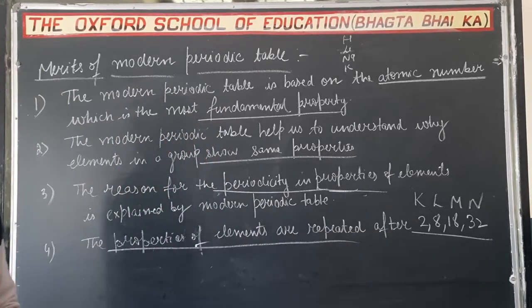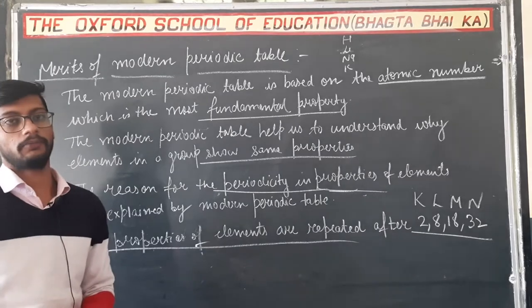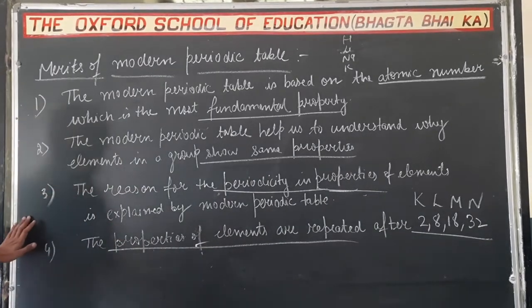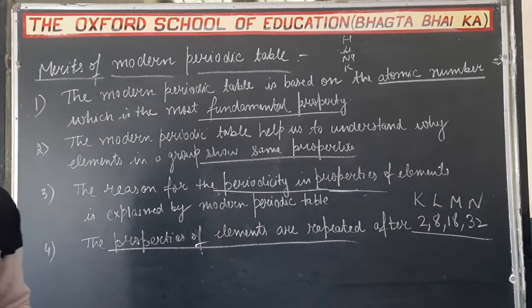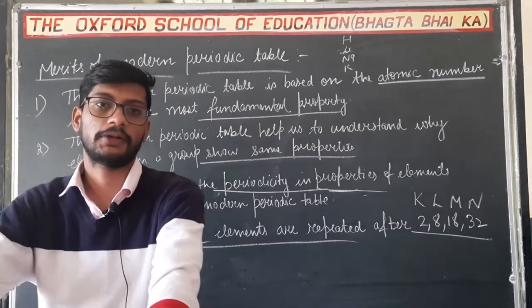So these are some of the important merits of the modern periodic table. इसमें से क्वेश्चन पूछ लेते हैं एग्जाम में. So take a screenshot. This is all about this chapter, end of this chapter.